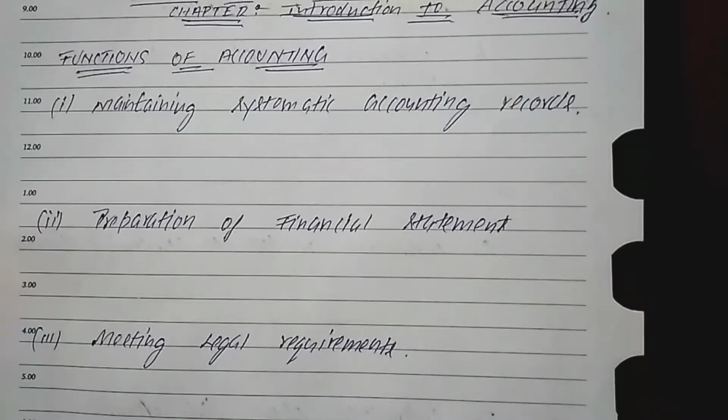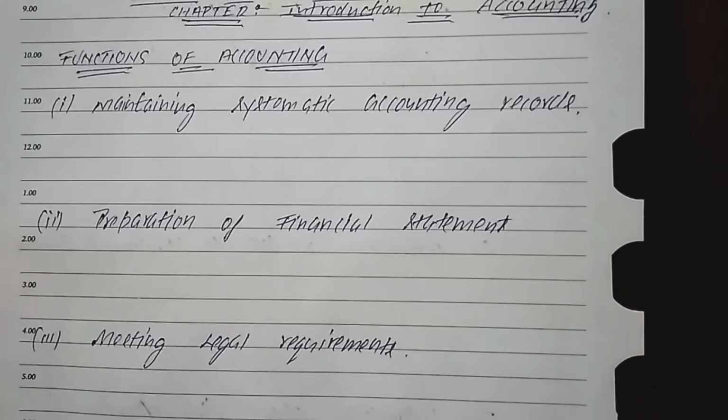Hello everyone, welcome back. So we were discussing the chapter Introduction to Accounting, and in Introduction to Accounting till now we discussed what accounting means, what the features of accounting are, whether accounting is an art or a science, and we also discussed the different objectives of accounting and the limitations of accounting.